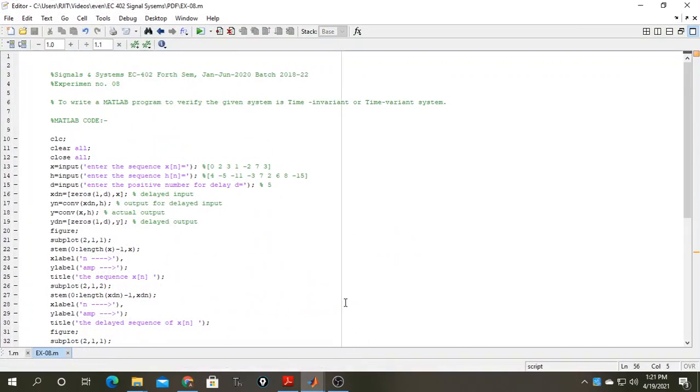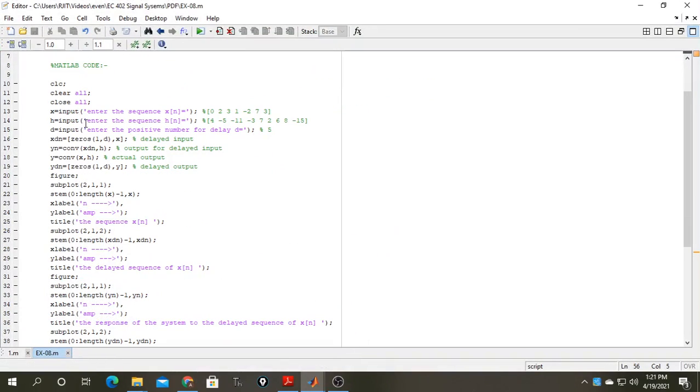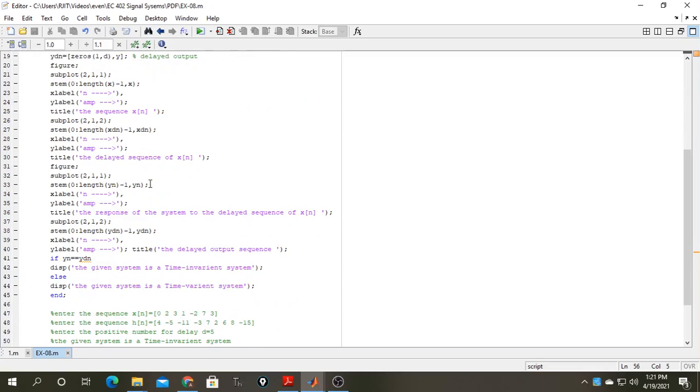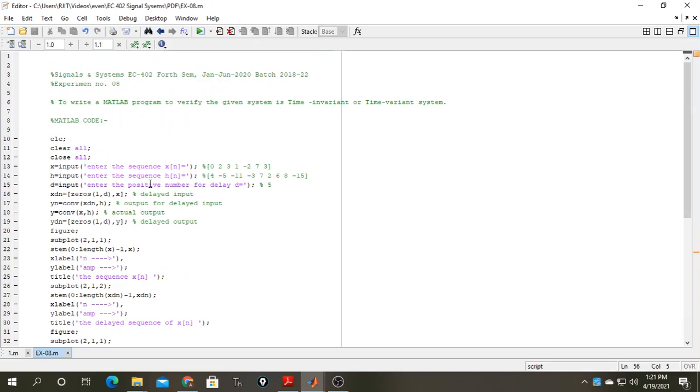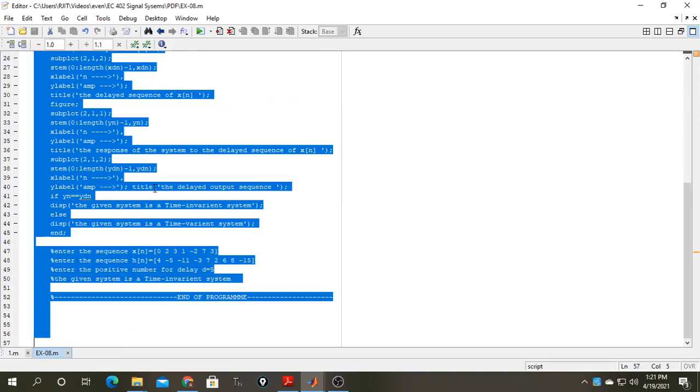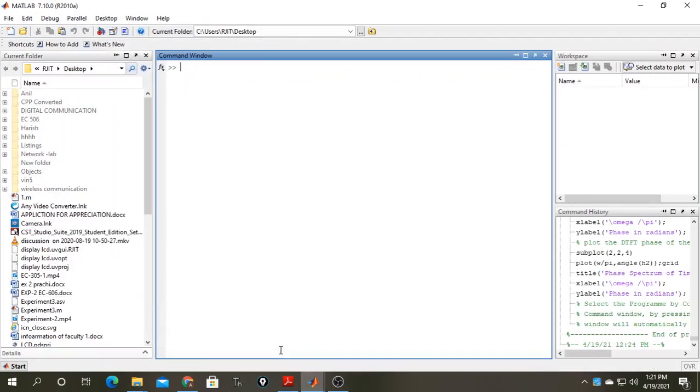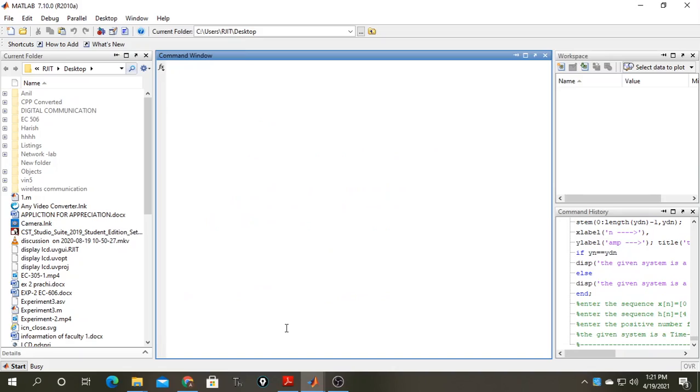In our MATLAB, we have already written the code. As you can see here, the code is the same as before, and we will run the program by pressing Control A, then Control C, and then Control V to paste the program, and the result will automatically pop up.